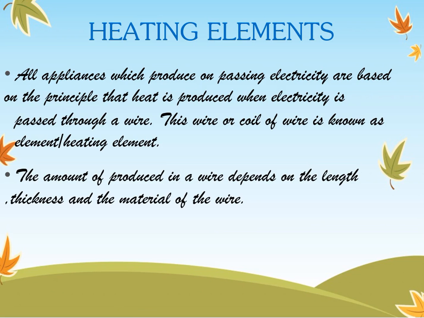Heating effect. All appliances which produce heat on passing electricity are based on the principle that heat is produced when electricity is passed through a wire. The wire or the coil of wire is known as the heating element. The amount of heat produced in a wire depends on the length, thickness and the material of the wire.